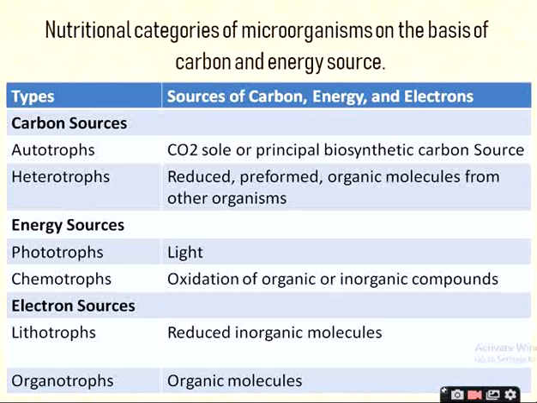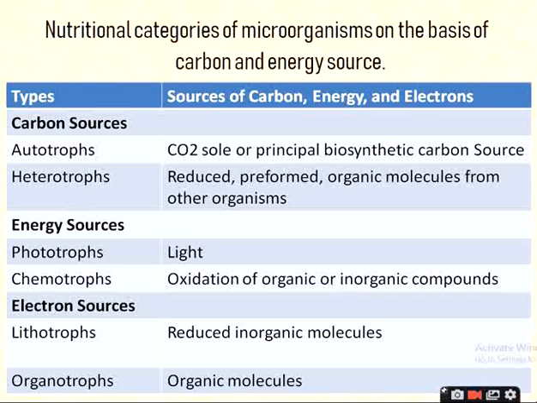Means in phototrophs light acts as a source of energy, and in chemotrophs organic or inorganic compounds on oxidation generate energy, and that acts as a source of energy for chemotrophs. Is it okay?